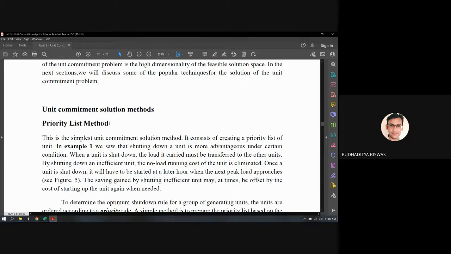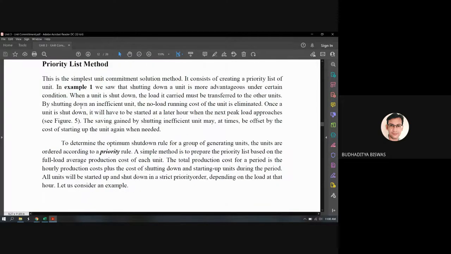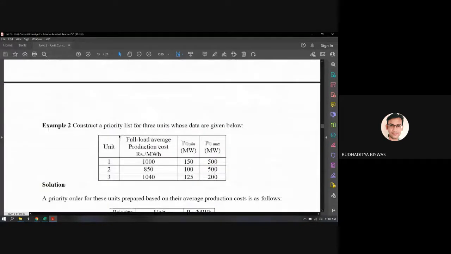Okay, so today we start with the priority list method, and here all the rules of the priority list are written. If you do this example, it will be more clear to you. Construct a priority list for 3 units whose data are given below: unit 1, 2, 3, so total 3 units are there. Their full load average production cost is also given. For unit 1 it is 1000 rupees per megawatt hour, for the second one it is 850, and the third one is 1040. This is the full load average production cost.